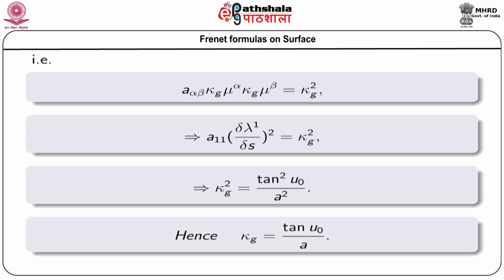Hence, the geodesic curvature of the curve on the surface, that is on the sphere, is given by tan u 0 by A. So, here we have obtained how the geodesic curvature can be calculated for a given curve on a particular type of surface.